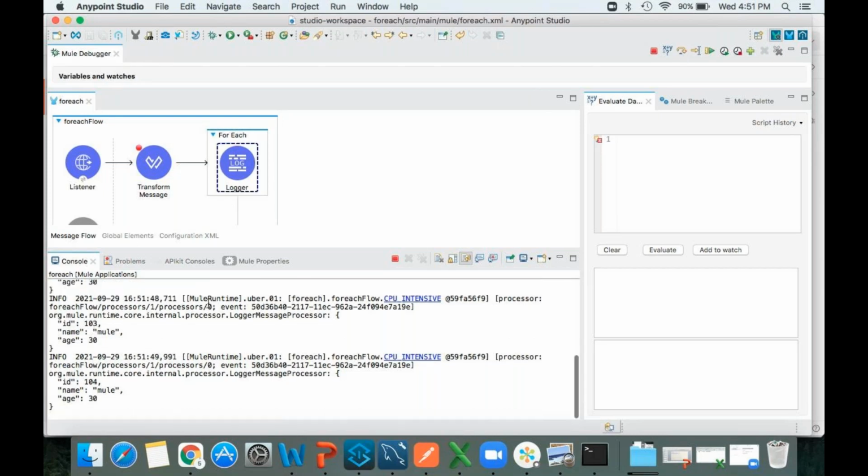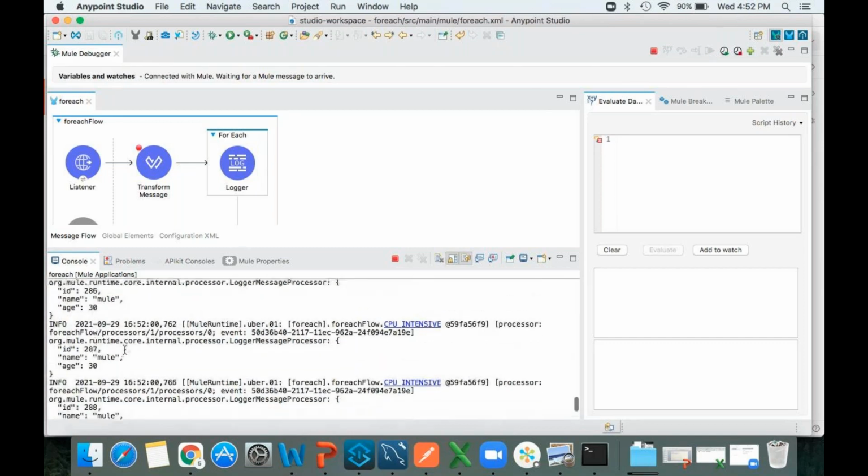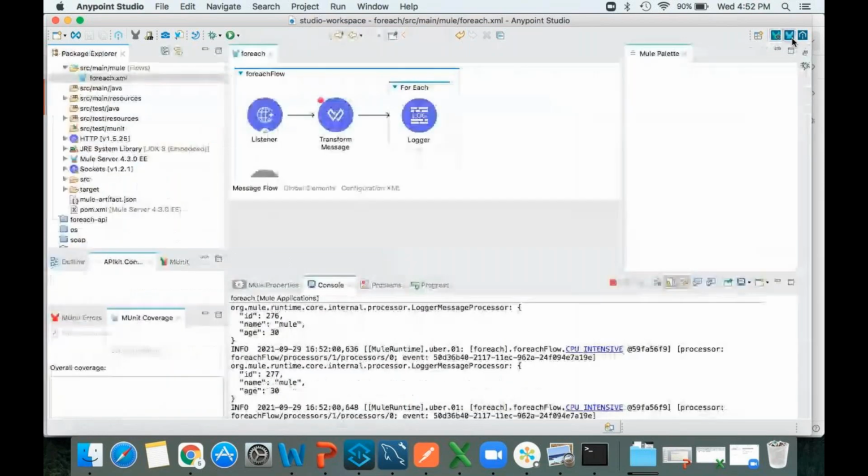See, like this, it is going to be executed. Like this, I need to click 199 times. Instead of that, what I'll do, I'll click on resume. It will print all the things. See, 299 got printed. Understood? Any questions here?